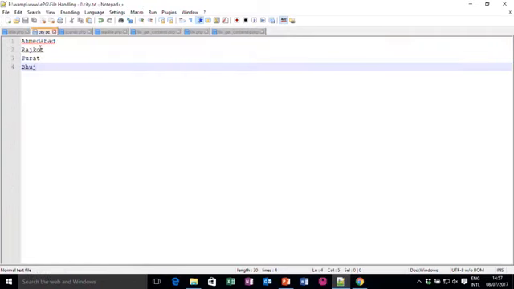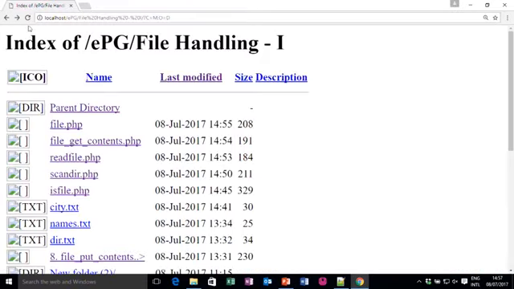Just look here, in our city.txt we have 4 city names. Now, I run this file.